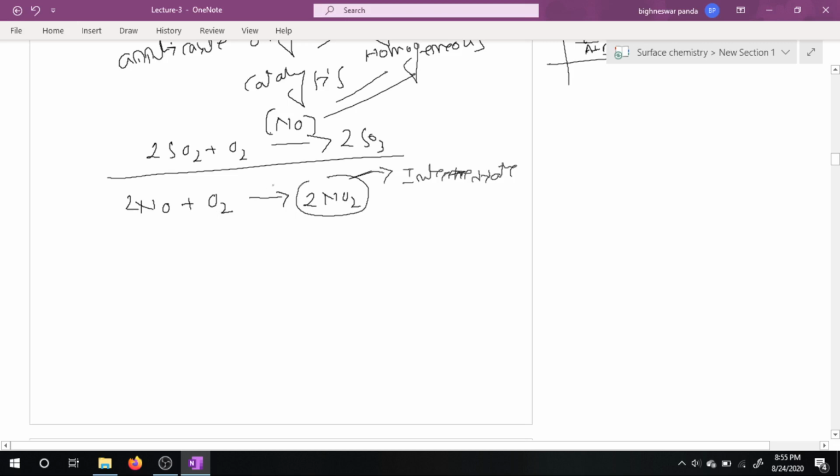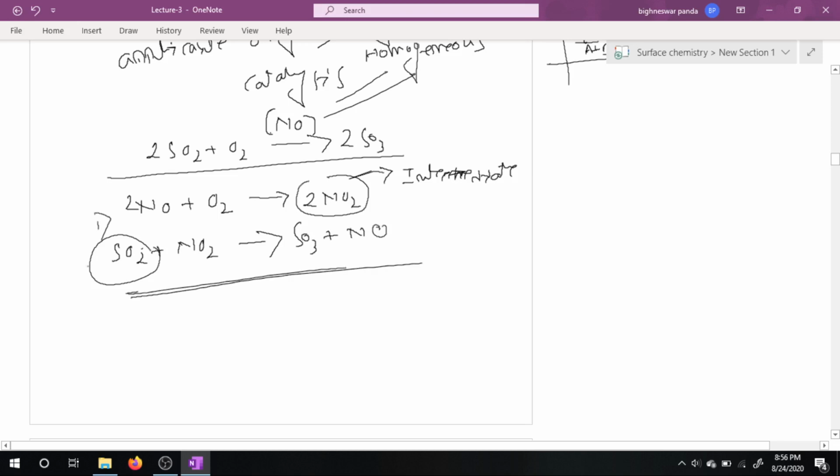So here the intermediate will react with another molecule of SO2 to form SO3. You can easily balance the equation.